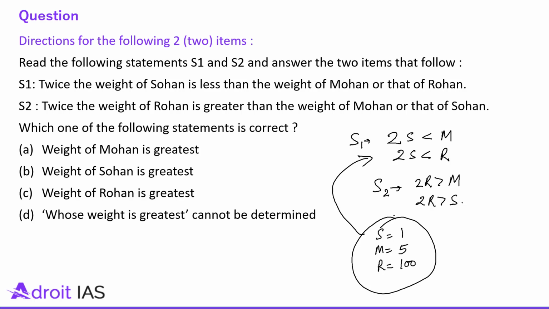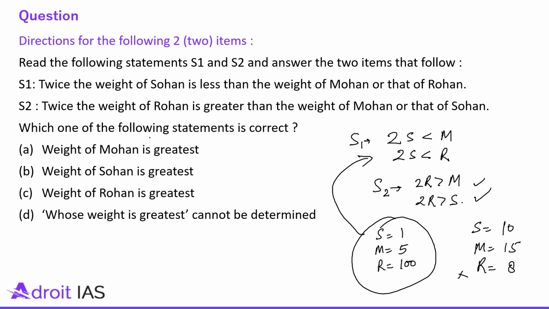Now for the second statement, I am taking Sohan as let's say 10, Mohan as let's say 15 and Rohan as 8. Fine. So now the second statement, twice the weight of Rohan is greater than Mohan. Twice the weight of Rohan is greater than Sohan, right? So everyone, actually from these two statements we cannot conclude whose weight is the greatest and whose weight is the least.